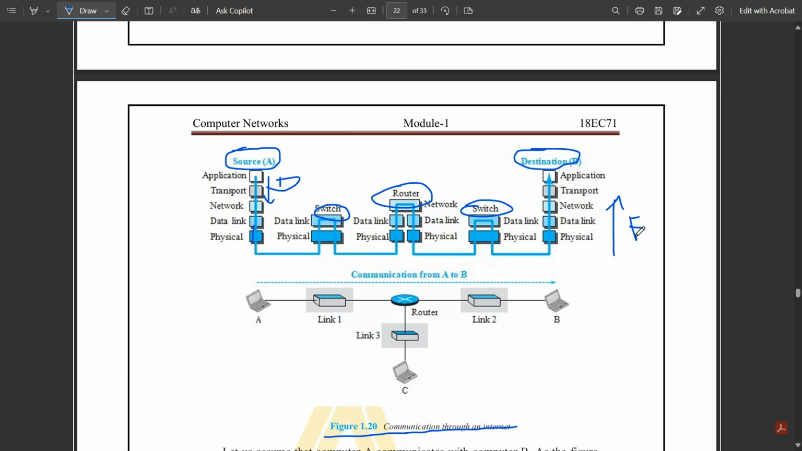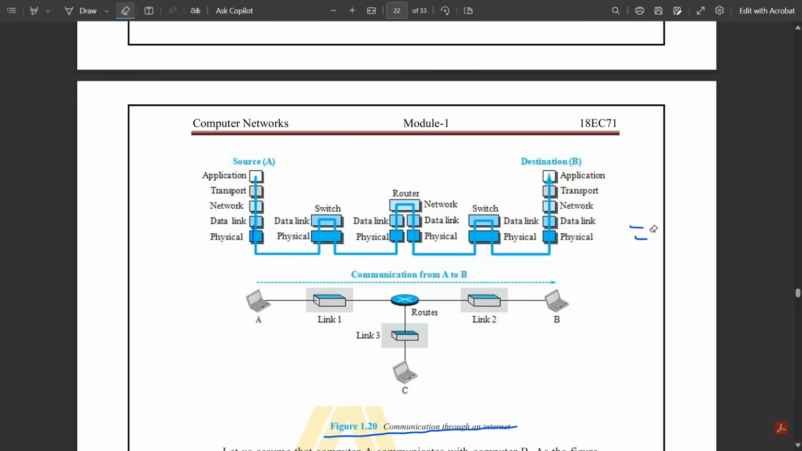So for that, I'm going to make a dedicated video in the next video. Now don't think about that, just see the path of how it is getting traveled. Firstly, it starts from source A. Okay, it goes through the application layer.